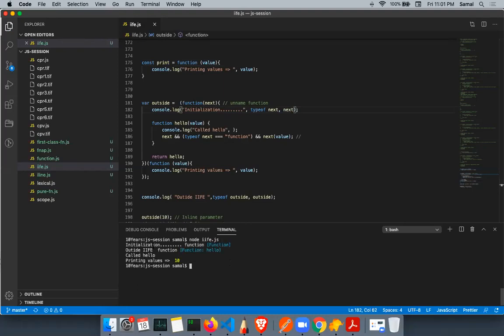Run this, you will see initialization, type function, and see this function, and there is no name because it is an unnamed function and it is not assigned to anything. Again, it is an inline anonymous function. Whereas hello we have assigned, this is the named function hello, and that is why it is printing hello. It is printing from inline. Run this again, you will see printing from inline.